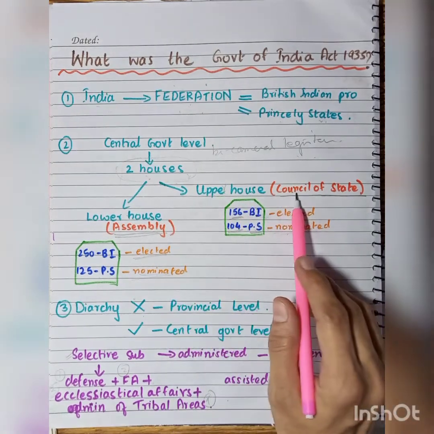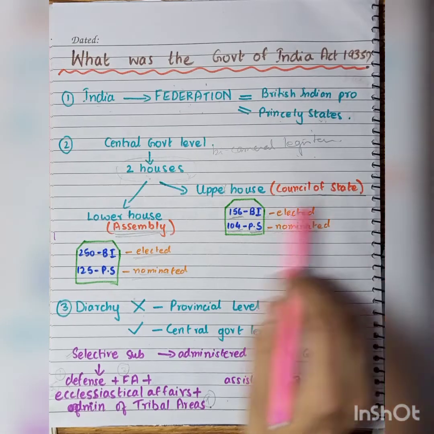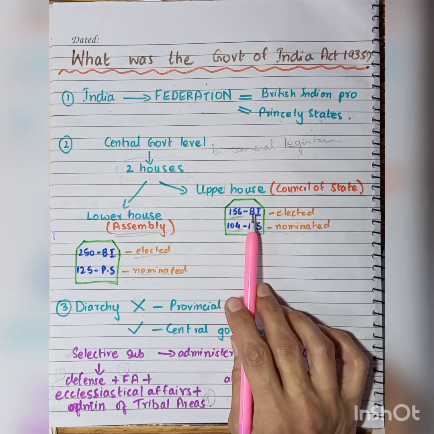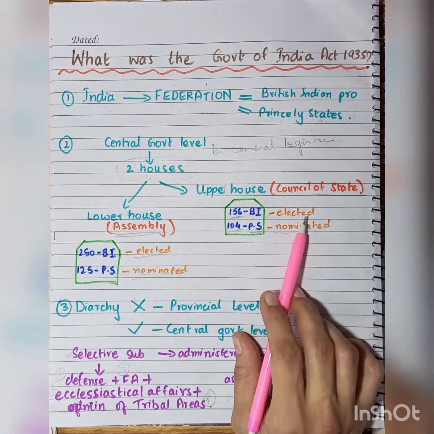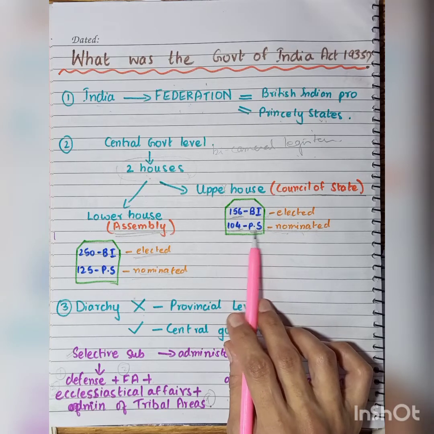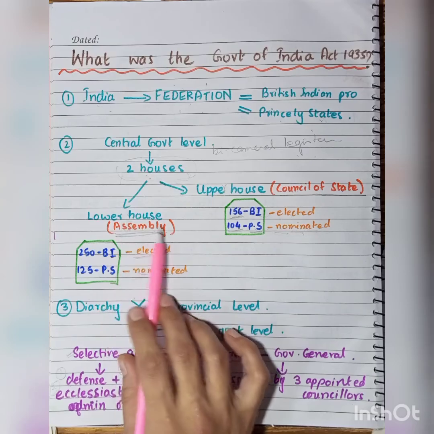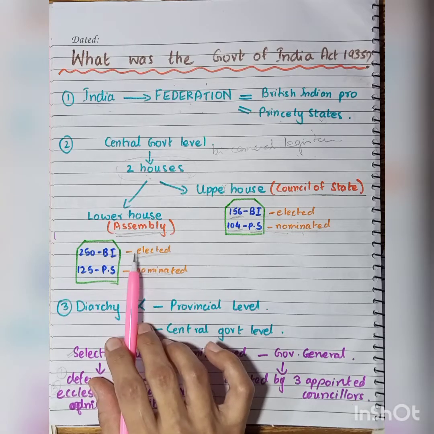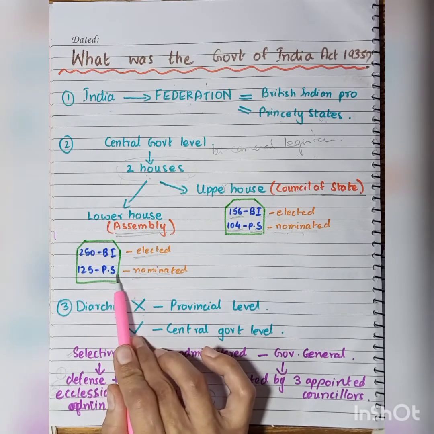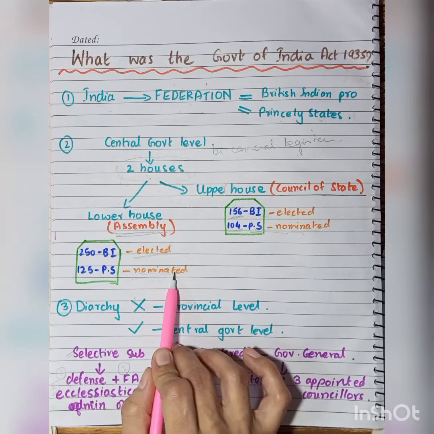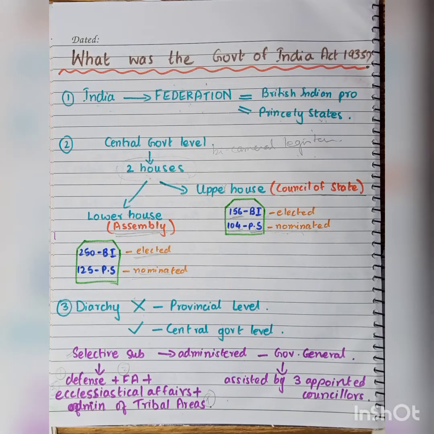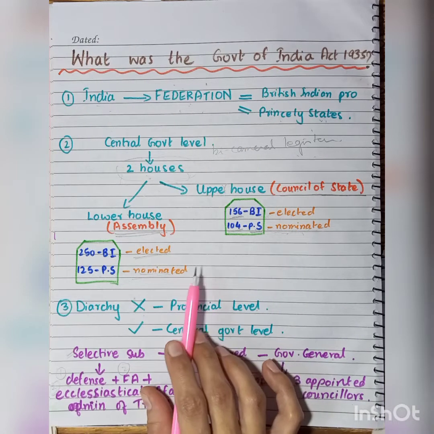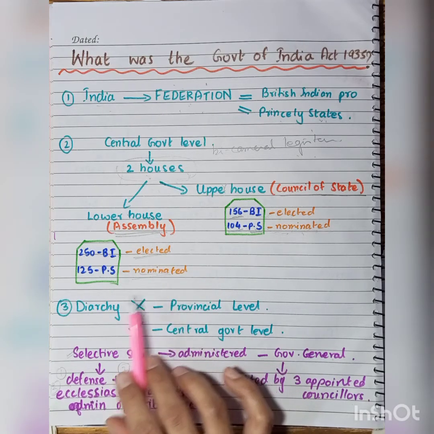There was an upper house, which was to be called the Council of States, and the lower house, which was the Assembly. In the Council of State, there were 156 members from the British Indian provinces, to be elected, and 104 members from the princely states, to be nominated. In the Assembly, 250 members were from the British Indian provinces, to be elected, and 125 members from the princely states, to be nominated. By nominated, we mean that the British government was itself selecting members from the princely states. Obviously they would select those people who were favorable for their government.